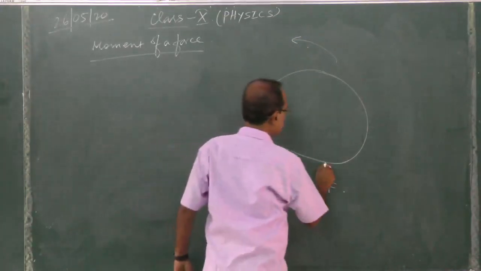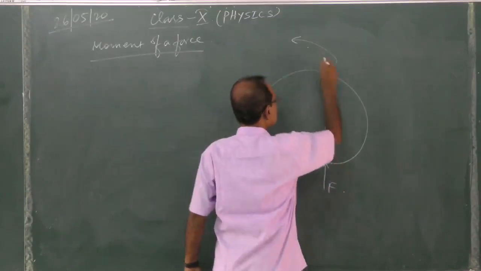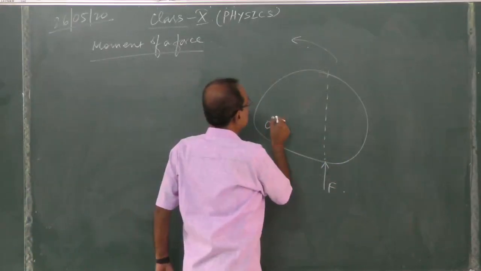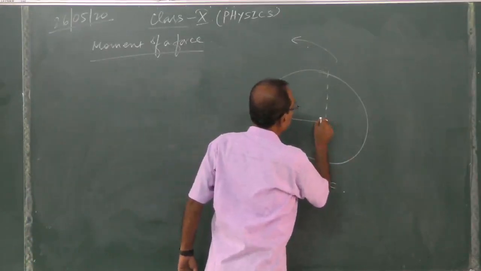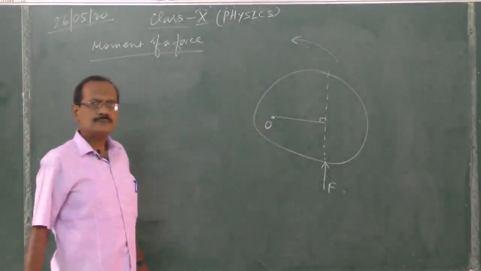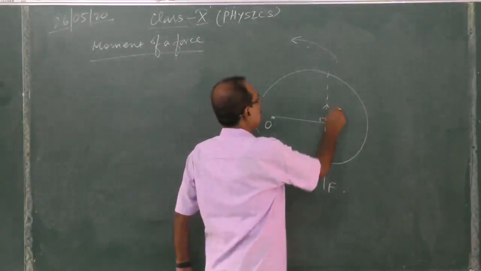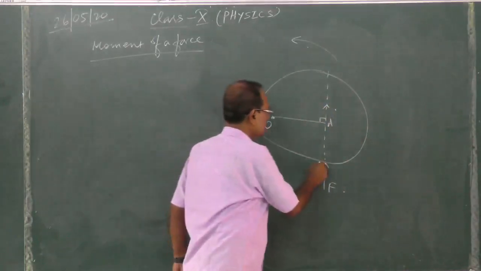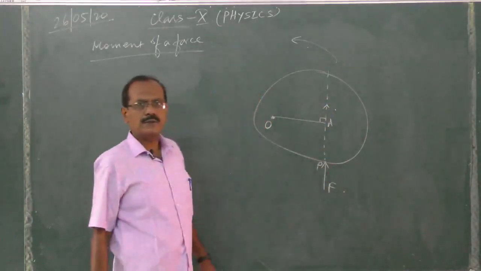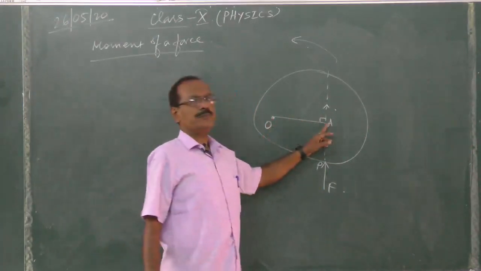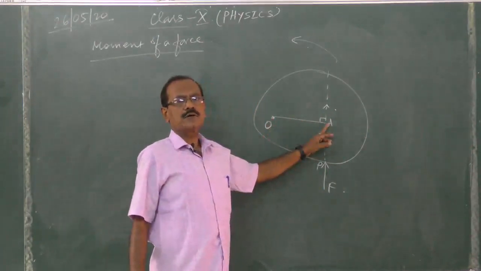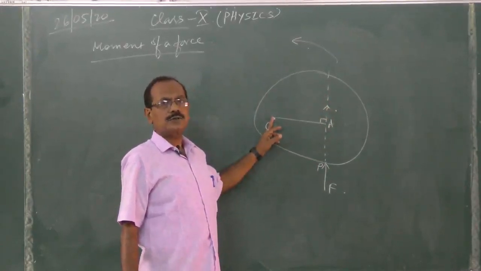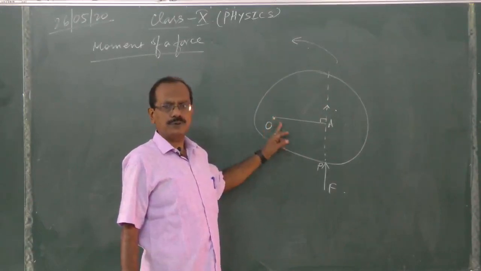Now the line of action of the force is this one. Now we draw a perpendicular to the line of action of the force. Say it is OA, and this is P. OA is the perpendicular distance from the line of action of the force to the axis of rotation, or pivot point.